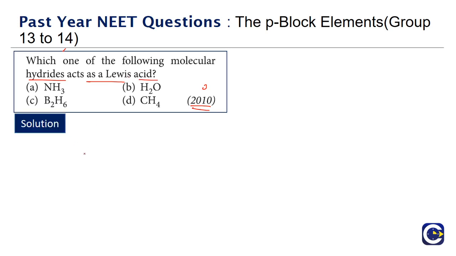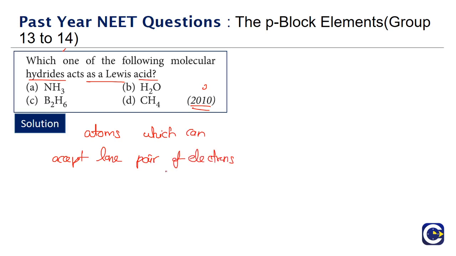See, Lewis acid means the entity must have atoms which can accept lone pair of electrons. So that is the Lewis acid nature. Now if you look at ammonia, in ammonia the nitrogen itself is having lone pair of electrons. In fact, the lone pair of electrons of nitrogen can be donated. So this ammonia will in fact act as a Lewis base.